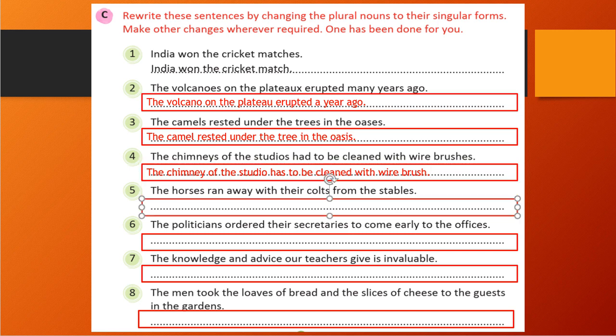Fifth one is the horses ran away with their colts from the stables. So here colts, horses and stables, these are the plural forms which we need to convert. The horses, in the horses if you see, es is there, right? So we will write it as a horse.